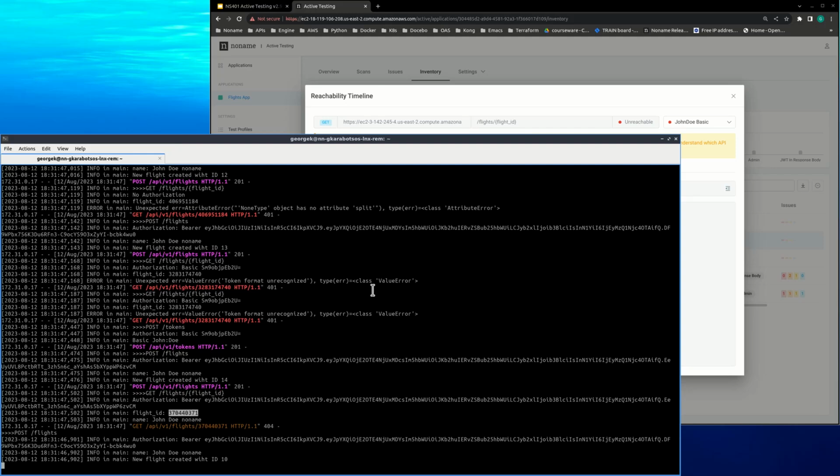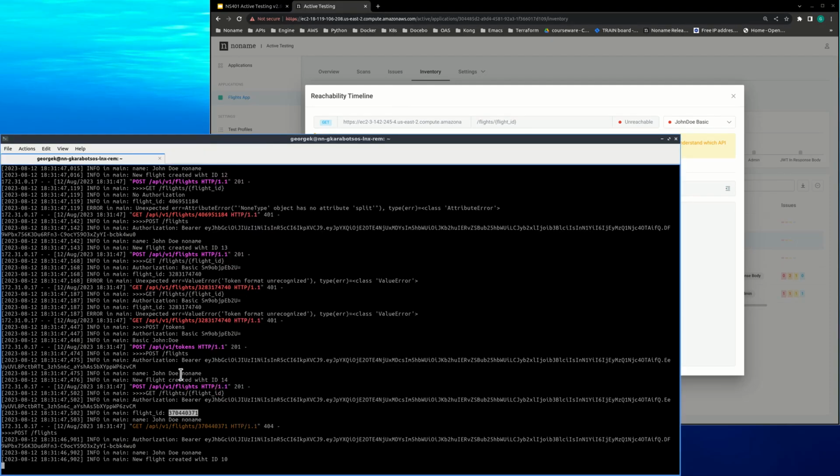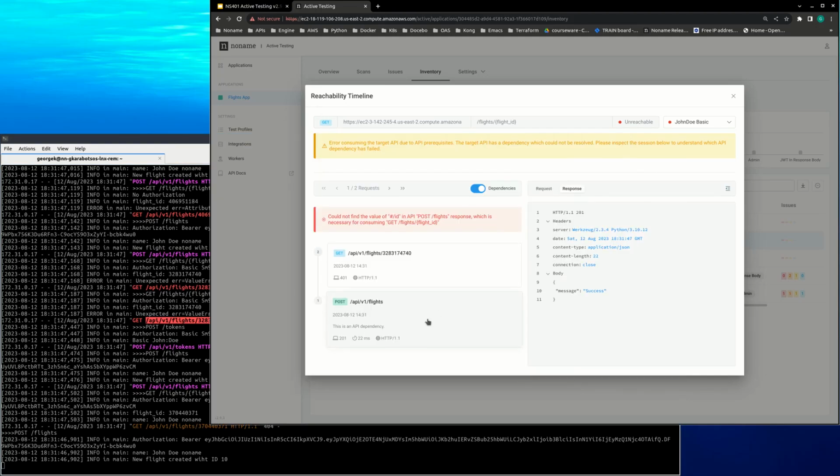And I believe this is the number that we've seen earlier on in the timeline. Nope, it's 32. So 32 should be further up somewhere. Here it is, right? So this is where it last tried and it wasn't able to do it, and it tried a little bit more and it failed, and it keeps failing. Why? Because the post API, the post flights operation is badly designed. It's a bad design, hands down. But that doesn't mean that you're toast. It doesn't mean you're toast. You can do a few things. Let me show you. So I'm going to close the reachability timeline.